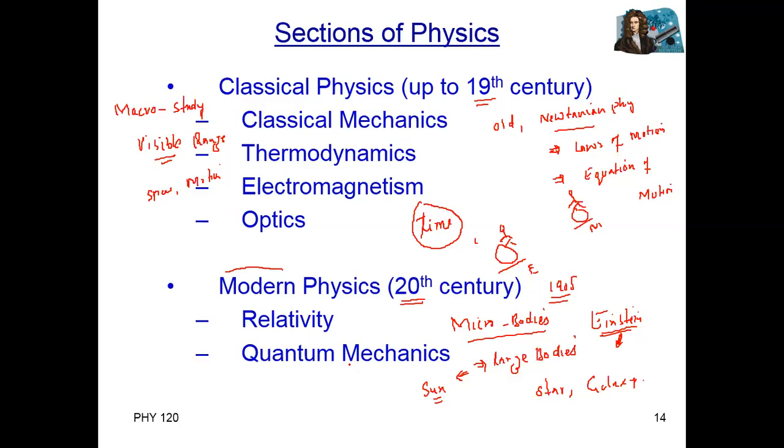But if the reference is another planet, then I am in motion because Earth is moving. So there is no absolute rest and no absolute motion. Relative means, I will give you another explanation of relative.